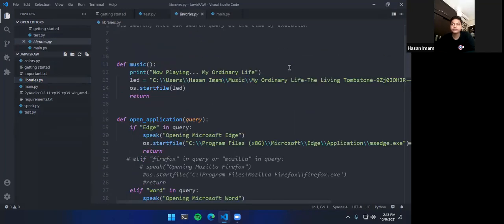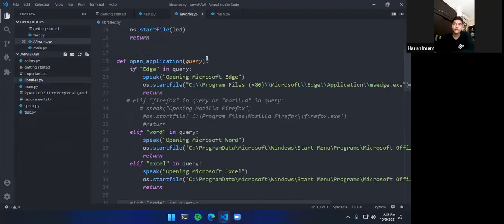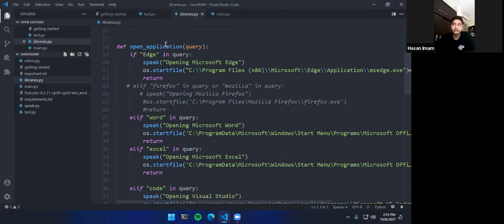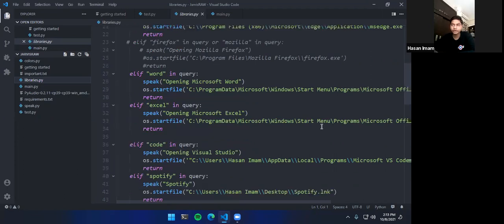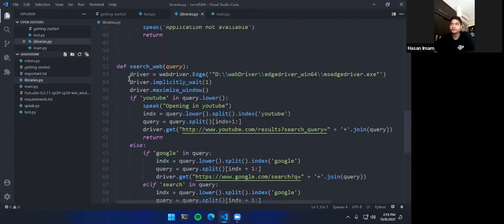So this is the basic structure of our AI. You can see we have an open application function. Open application function is basically if we say to our AI to open Edge, so if there's Edge in the word, you need to open this. I will be teaching you how to do that. And then if the user says Word, we will be doing this code, and if a user says Excel, then we will be doing this code, and so on and so on.